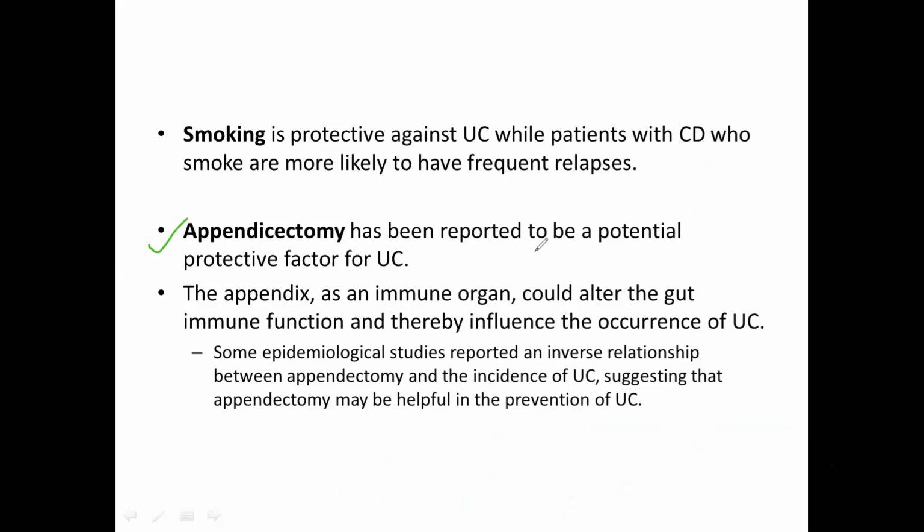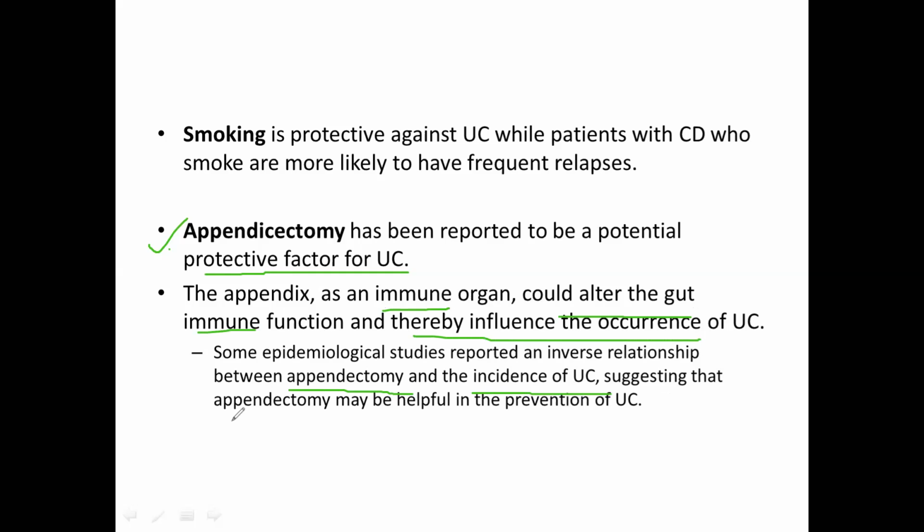Appendicectomy has been reported to be a potential protective factor for ulcerative colitis. Certain studies suggest that appendicectomy can be a protective factor for ulcerative colitis. Being an immune organ, the appendix can alter gut immune function and thereby influence the occurrence of ulcerative colitis. Some epidemiological studies reported an inverse relationship between appendicectomy and the incidence of ulcerative colitis.